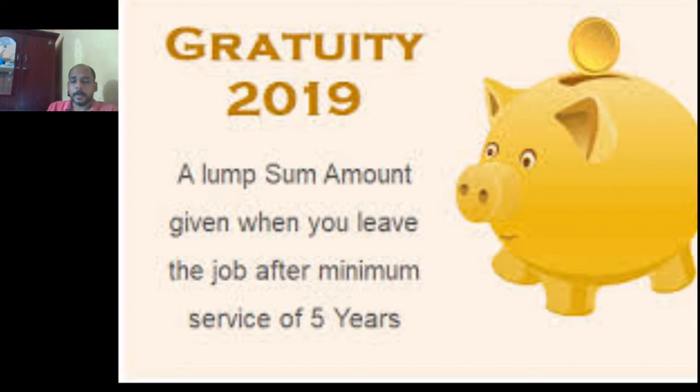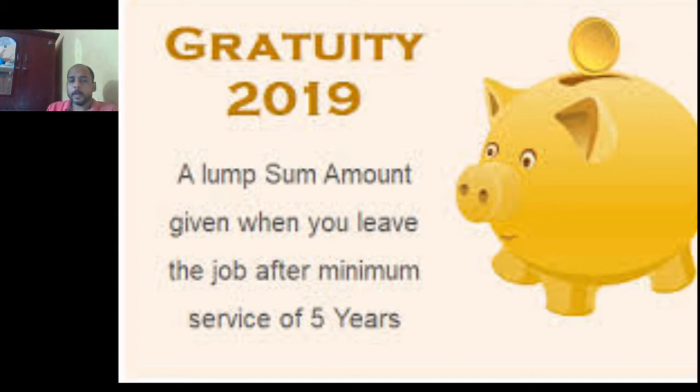amount is exempted. Gratuity is given by the employer only at three times. One is when he attains the retirement age, which is called the superannuation period. Otherwise, he retires or resigns from service. If a person retires from service or resigns from a particular firm after completing 5 years, he will get gratuity.